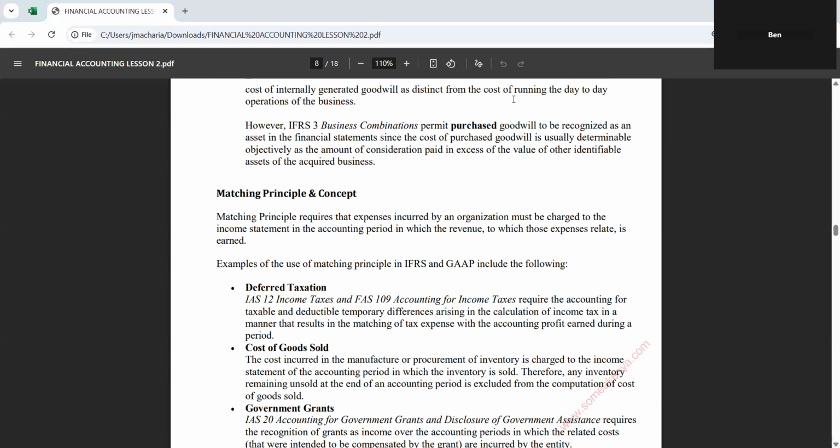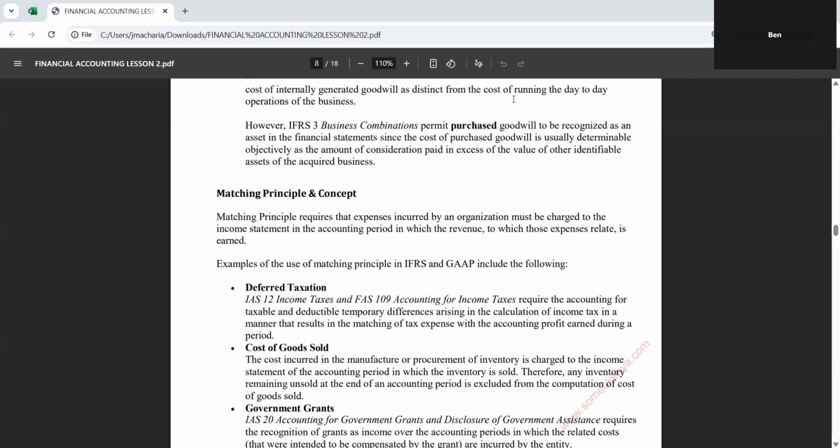Now we go to matching principle. We see that matching is just the same as you are matching. Match means putting one against another. Matching principle requires that expense incurred by an organization must be charged to the income statement in the accounting period in which the revenue to which those expenses relate. If the expenses that you incurred in the year 2024, you cannot record them in the year 2025. That is what we mean by matching principle. You are matching the expenses against the year in which they occurred.